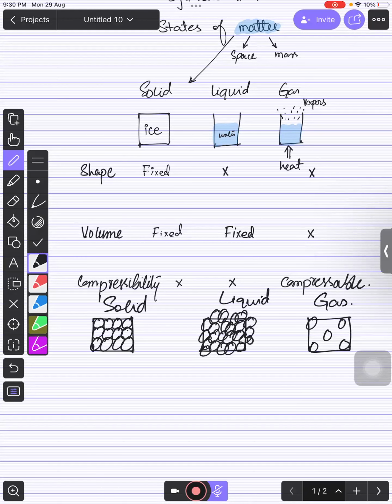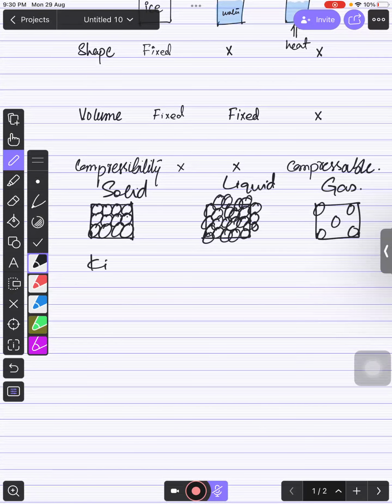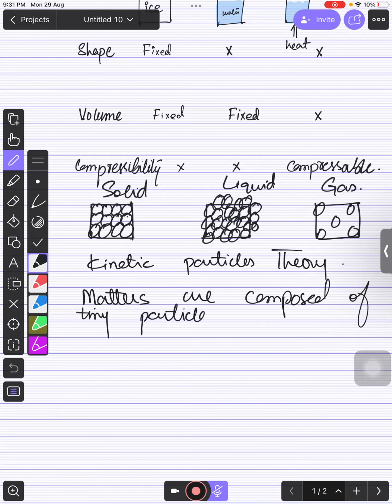So let's talk about kinetic particle theory. You need to remember what kinetic particle theory is. Kinetic particle theory tells us that all matter is made up of small, tiny particles. What kinetic particle theory is saying is that matter is composed of tiny particles and they are always in random motion, right? They are always in motion.